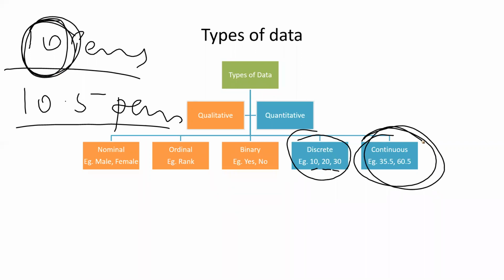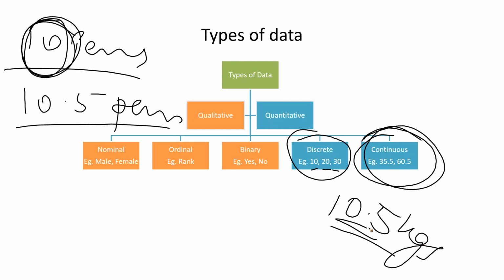However, continuous data is like how many kg of potato I purchased. So let's say I purchased 10.5 kgs. So here decimal makes sense. So when we have data where decimal logically doesn't make any sense, it is discrete data, and when we have data where decimal may make some sense or obviously makes sense, then it is a continuous type of data.